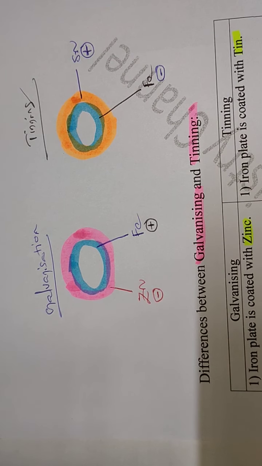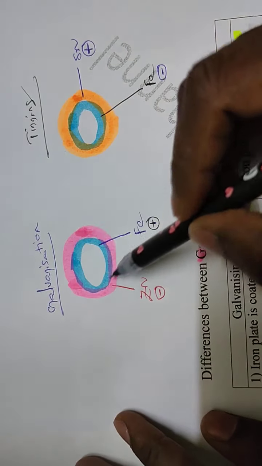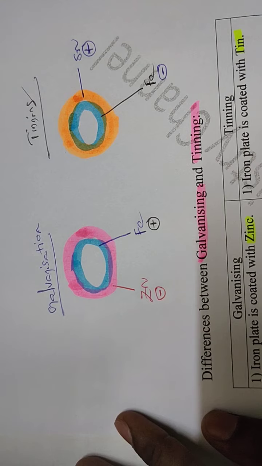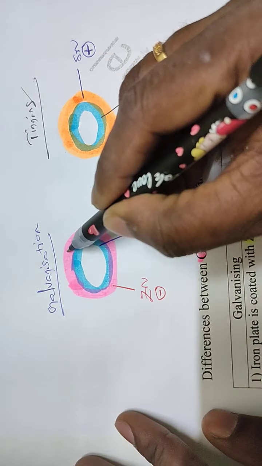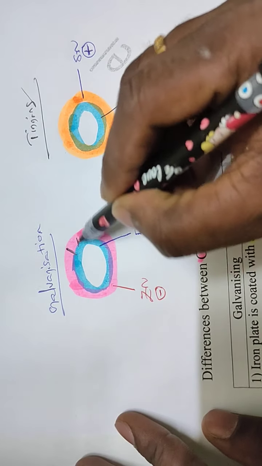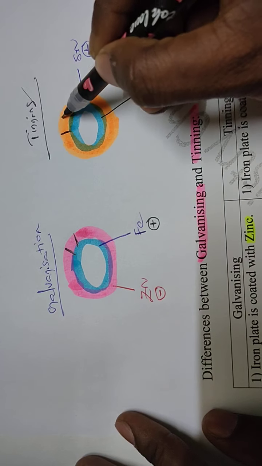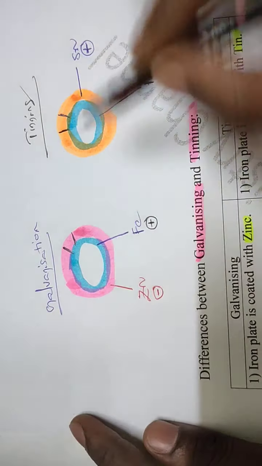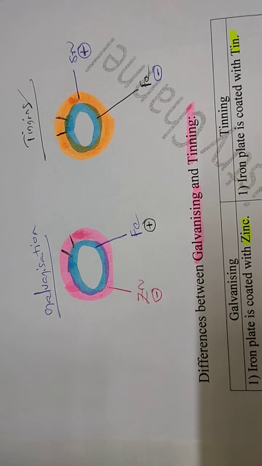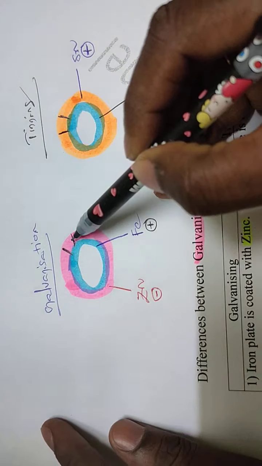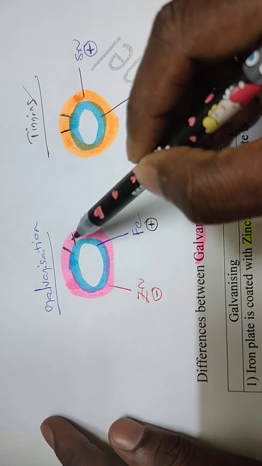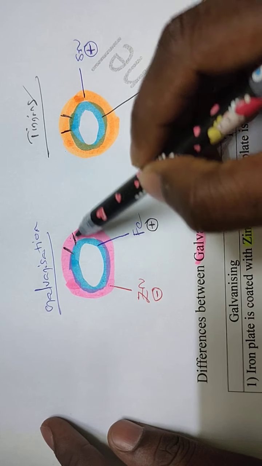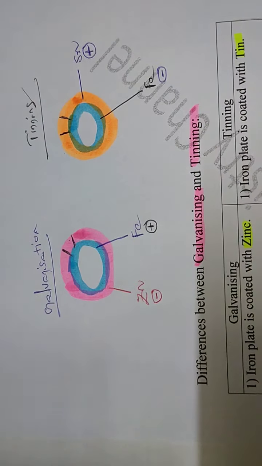So what is the difference between galvanization and tinning when the coating is broken? If the coating is present on the surface of iron metal, the protection is good. If the coating is broken, for example here and in tinning, what happens? In galvanization, if the coating is broken, zinc undergoes corrosion and iron is in a safe zone.